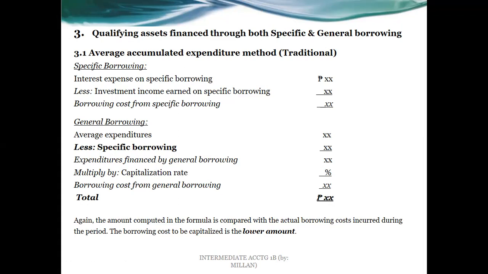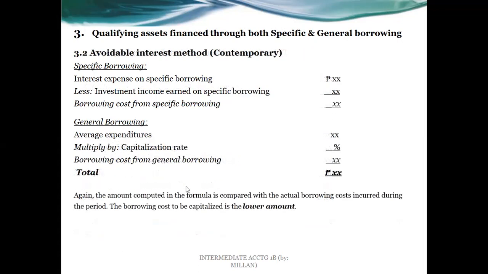The purpose of choosing the lower is to be conservative, so that the value or the cost of our PPE will not be overstated by whatever borrowing cost we have computed using the formulas, wherein the actual is just lower. Then what about contemporary? Contemporary is as is, whatever formulas we have known from our 1 and 2.